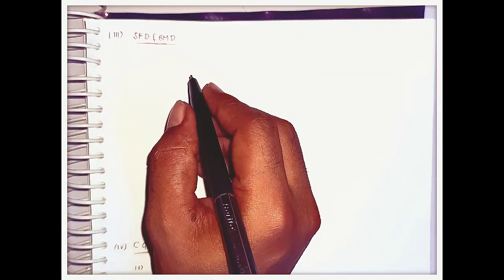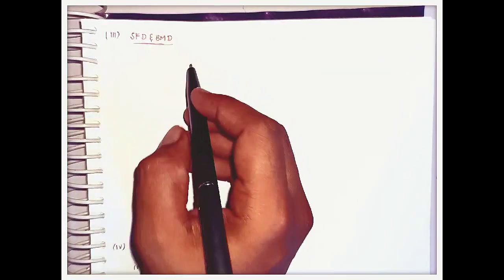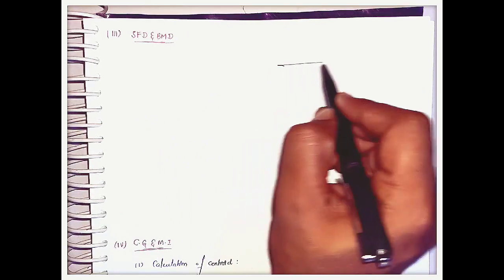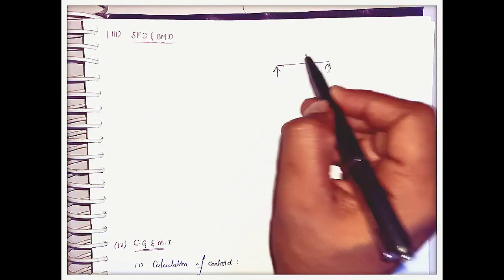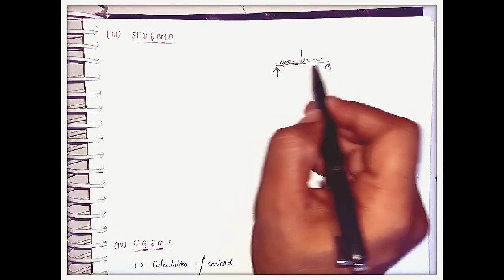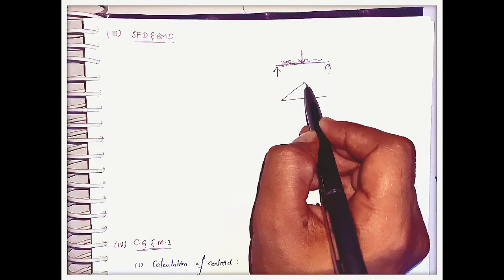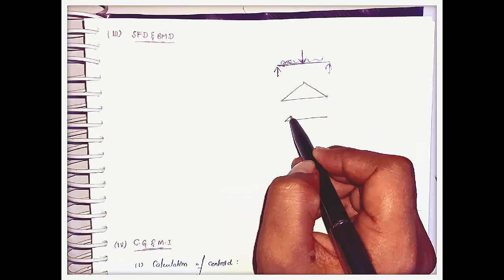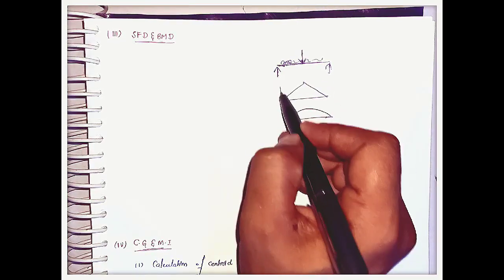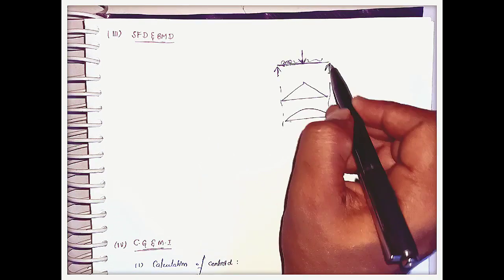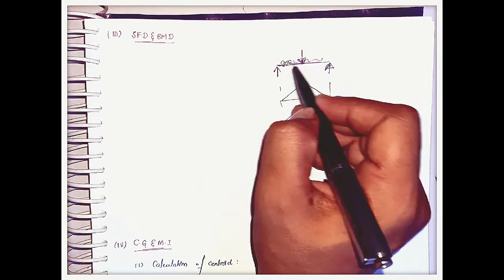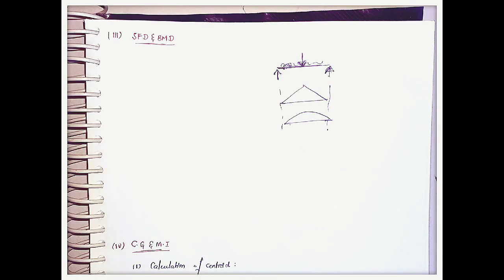The next important topic is shear force and bending moment diagrams. Here they will give one beam like this, a simply supported beam with a point load or UDL or whatever it may be. If we consider a simply supported beam with a point load, the shear force diagram is like this, and the bending moment diagram is like this. It's a simple example I am telling. They will give different types of loadings on the beams, and they will ask how to draw the shear force and bending moment diagrams in the exams.